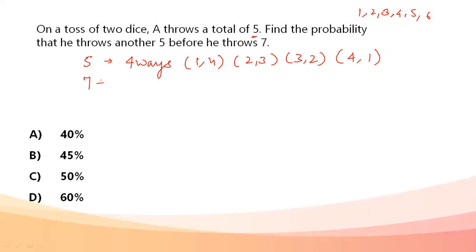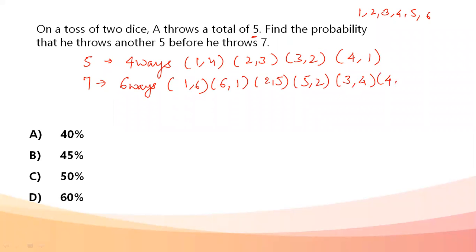If I need to talk about 7, how can I obtain 7? So I can obtain 7 in 6 ways. 7 can be obtained in 1 comma 6, the reverse 6 comma 1, then 2 comma 5, the reverse 5 comma 2, 3 comma 4, and the reverse 4 comma 3. These are the 6 ways in which 7 can be obtained. Total number of ways when two dice are rolled together, the total possibilities are equal to 36.